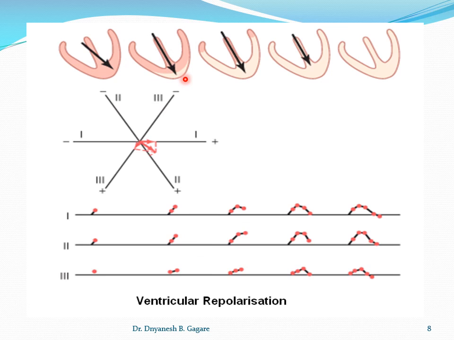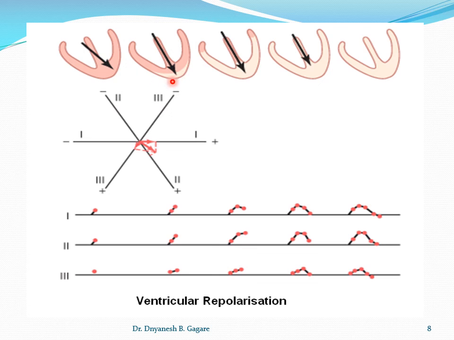Again I will repeat the sentence: the part of the ventricle which is depolarized at the end will repolarize first. And you know, in the ventricle this is the direction of the current flow, that is the depolarization, and this part depolarized at the end will repolarize first.